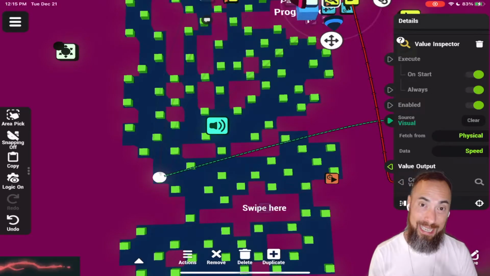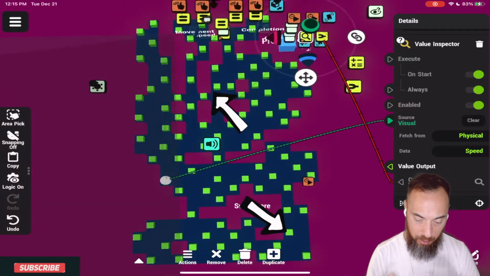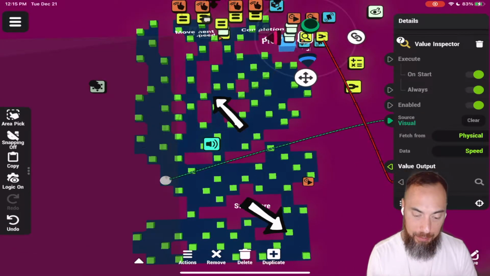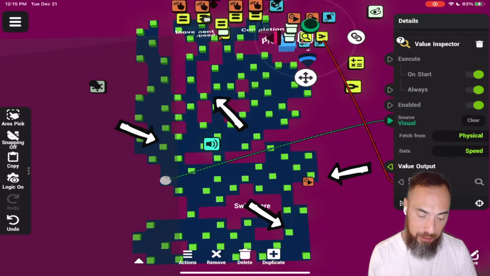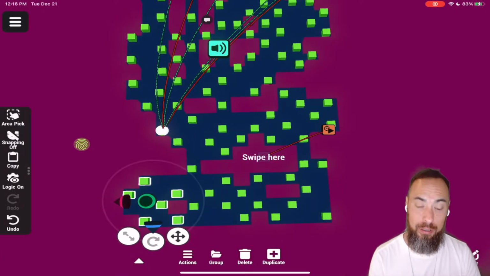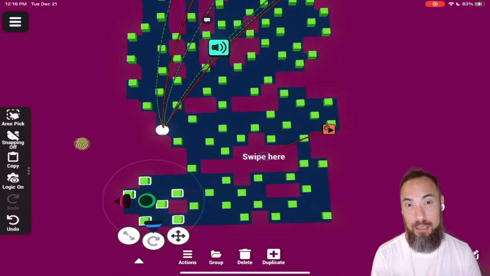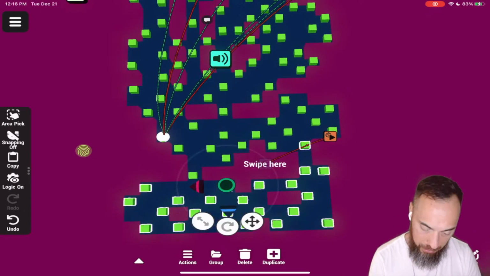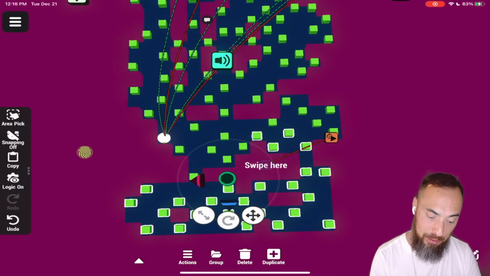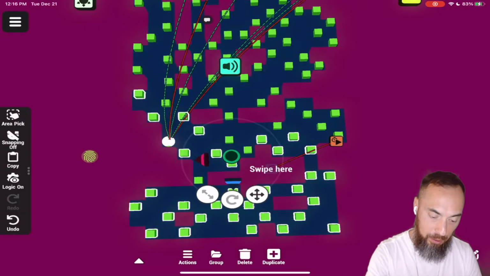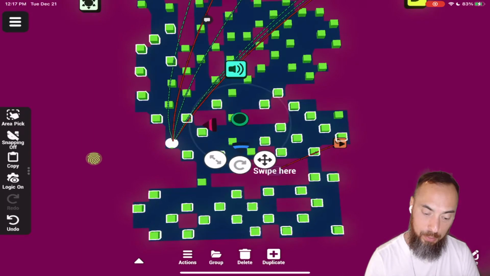One thing I want to check out in this game is what exactly these green dots do. I just have to guess they keep track of the completion progress goal, which is a pretty cool feature in this game. Since we're testing and just trying new things, I'm going to select a lot of the green cubes, delete them, and see what that does. To select multiple objects like this, you just tap and hold somewhere on the screen, and then you tap the object with the other hand. This will let you multi-select.